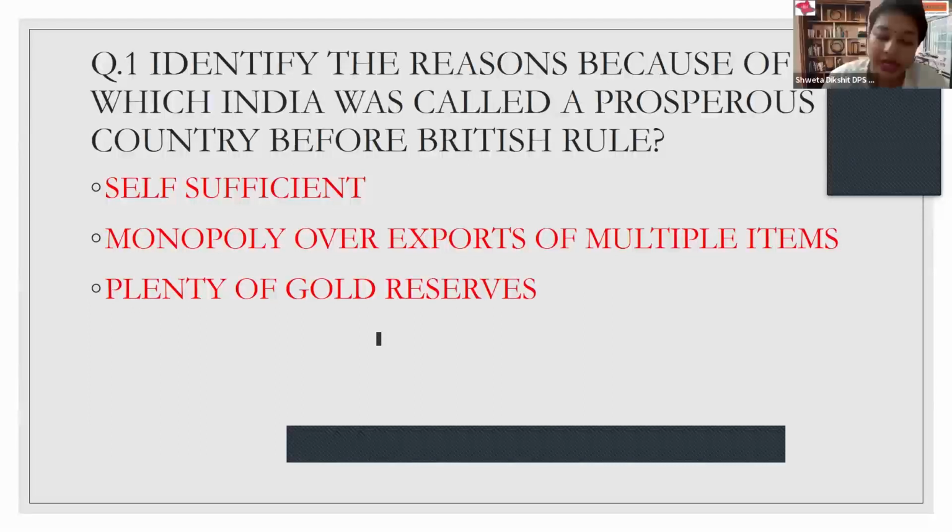Okay. Dear children, I have tried to identify the topics into the questions, because it is always a challenge to identify the answers to the questions asked in the board exam. So from the very first topic of chapter 1, IED, that's Indian Economic Development, the question I have taken here is: identify the reasons for which India was called a prosperous economy or country before the Britishers started ruling.